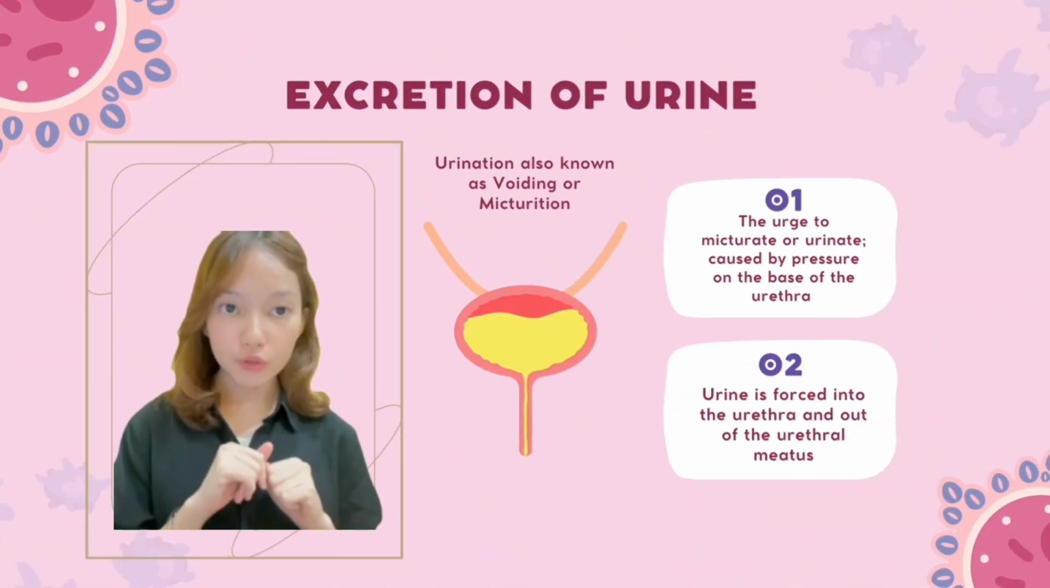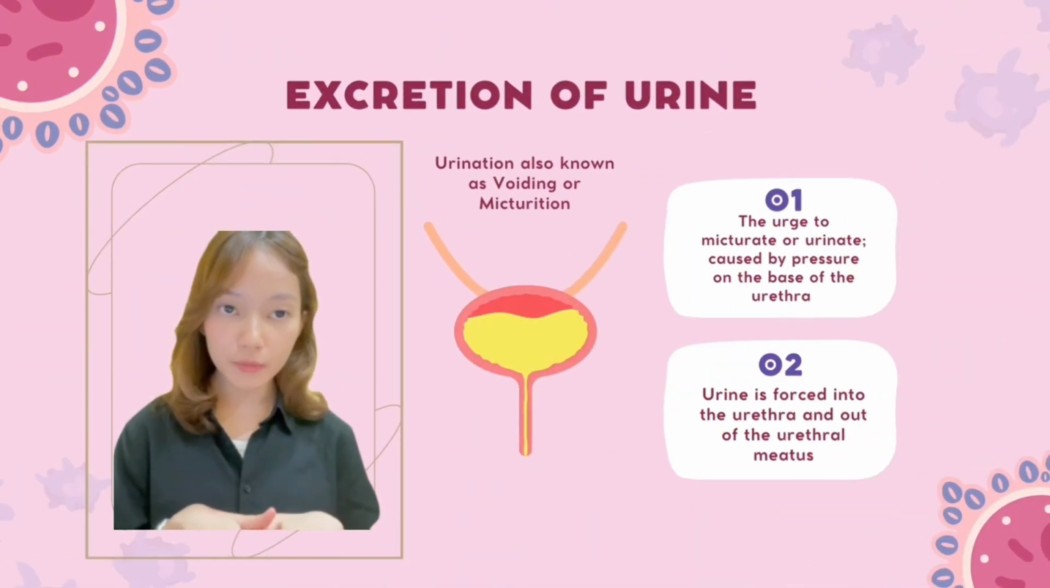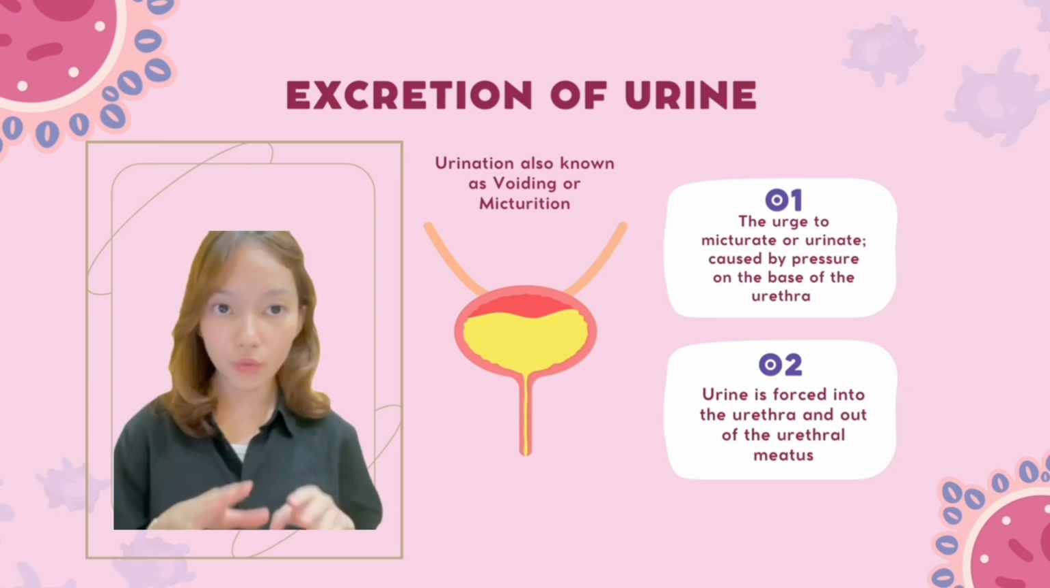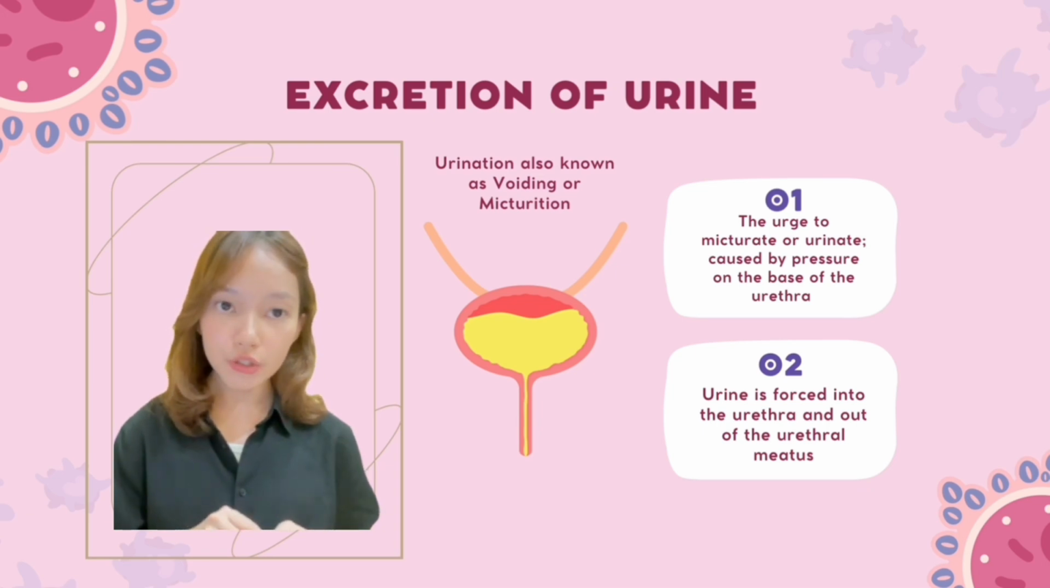Last but not least, not to be overlooked, is the urethra's primary function, which is excretion of urine. The typical process of excreting urine is known as urination, sometimes referred to as voiding or micturition. The urge to micturate or urinate is caused by pressure on the base of the urethra when the bladder fills with urine. The muscles in the bladder must contract in unison while the sphincters relax to allow urination, and as a result of this movement, urine is forced into the urethra and out of the urethral meatus.